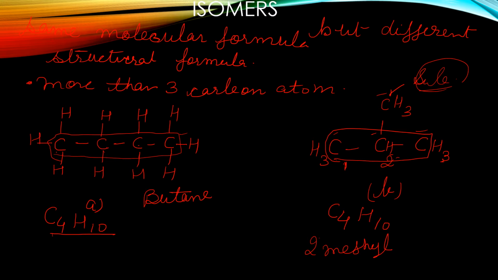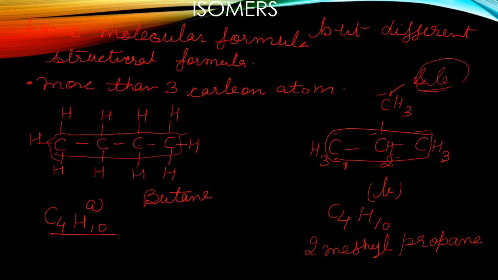Then we write the word root after the substituent. So word root for 3 carbon atoms, we write prop, and then we write a suffix, meaning we have to see the nature of the carbon-carbon bond. Here the nature of the carbon-carbon bond is a single bond. So for the single bond we use ane. So this is the name of the compound, 2-methylpropane.